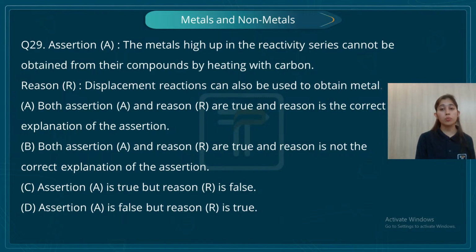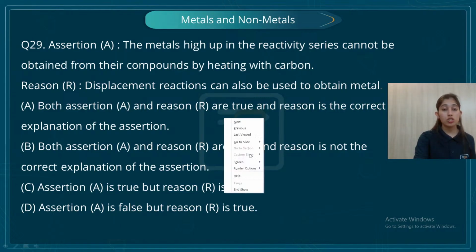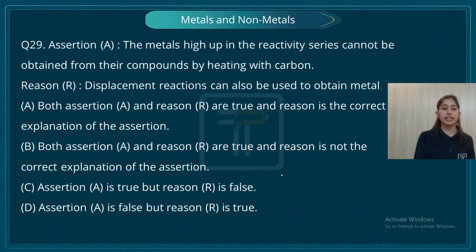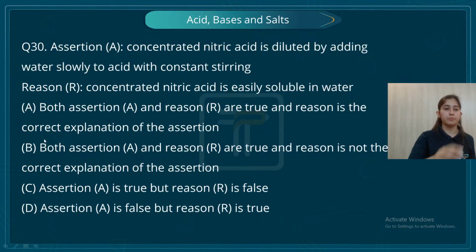Displacement reaction can also be used to obtain metal. This is also correct, student. The assertion is correct. The reason is also correct. But as you can see, the reason is not the correct explanation of the assertion. So B option.